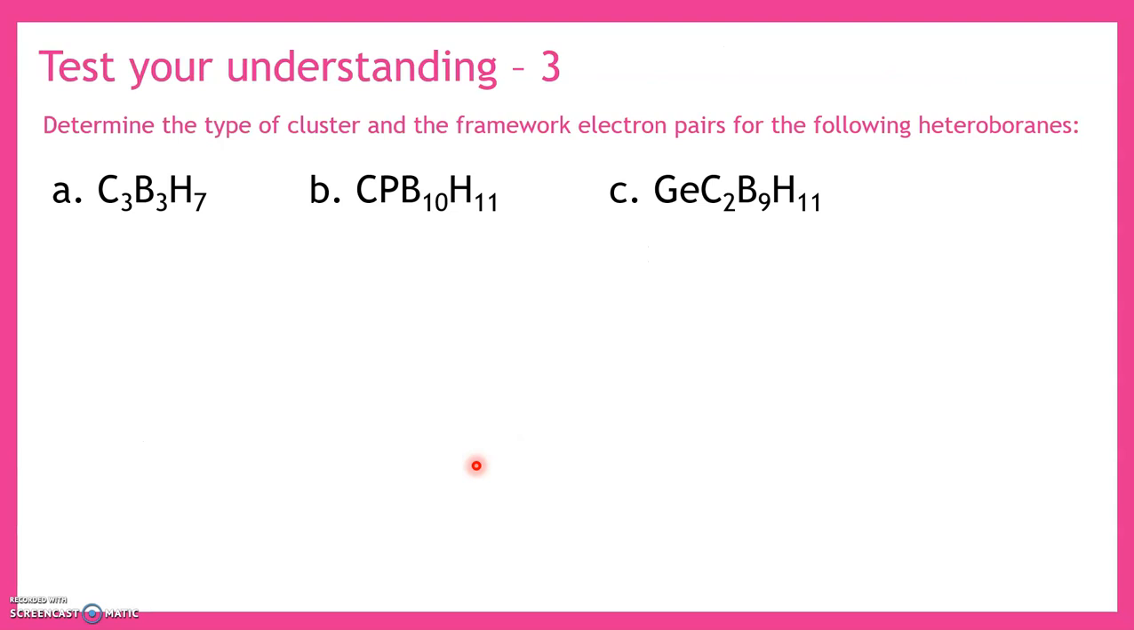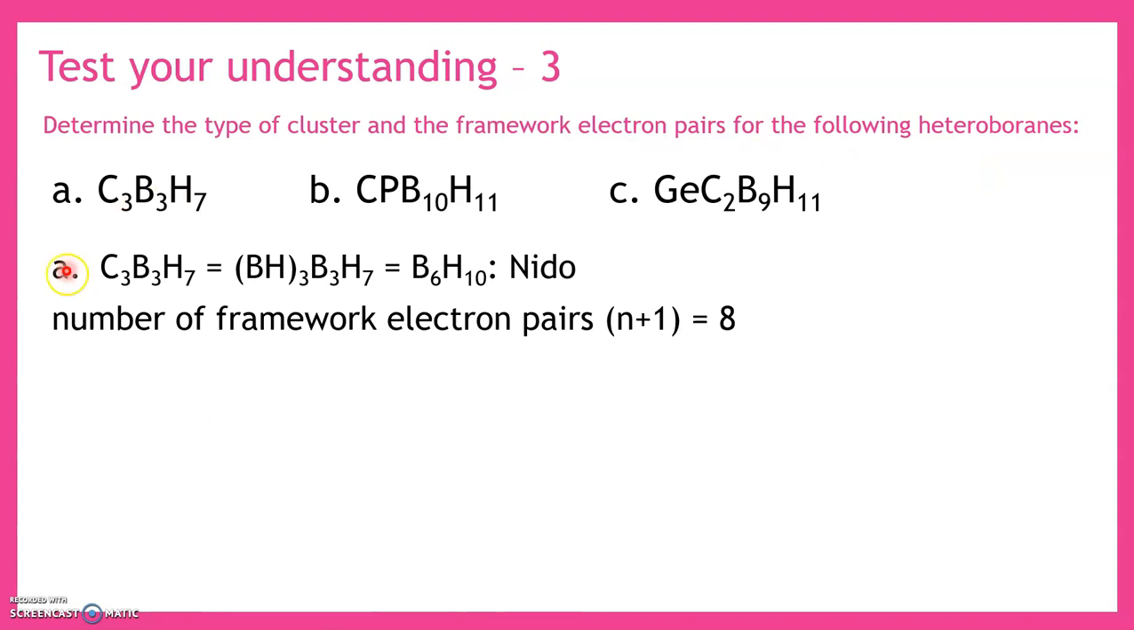Right? So let us do some problems here. Determine the type of cluster and the framework electron pairs for the following heteroboranes. The first one is C3B3H7. In the place of carbon, what do we have to substitute? We have to substitute BH because of the 4 electron count. How many carbons are there? 3. So BH thrice. Count all the borons, count all the hydrogens, you get B6H10. The difference is 4, so it's a nido cluster.